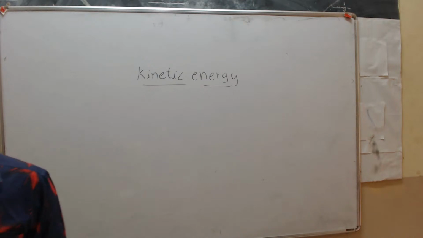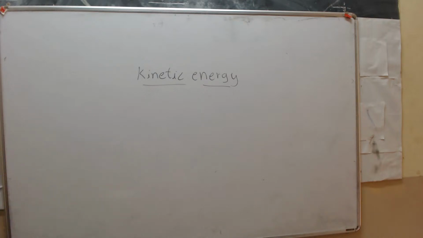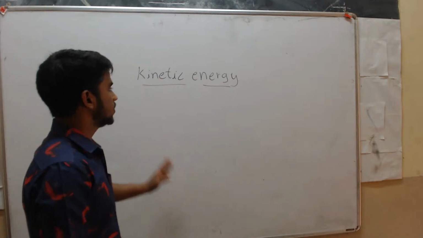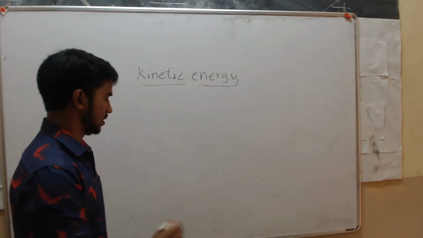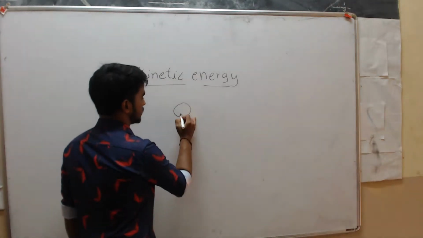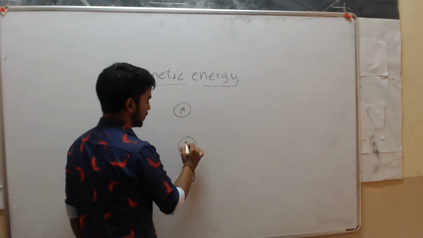A falling coconut, a speeding car, a rolling stone, a flying aircraft, flowing water, blowing wind, a running athlete, etc. So kinetic energy is possessed by an object due to its motion. So clear it what is kinetic energy. Now take one more example. Consider two objects, object A and object B.